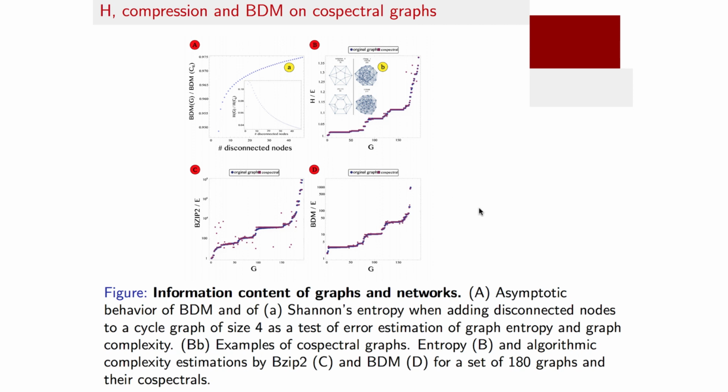Here in this case, we applied BDM to a set of 180 graphs, for which we found cospectrals, and indeed they turned out to have very similar algorithmic complexity.